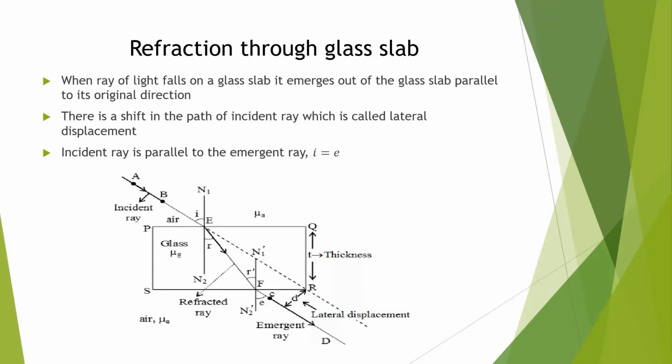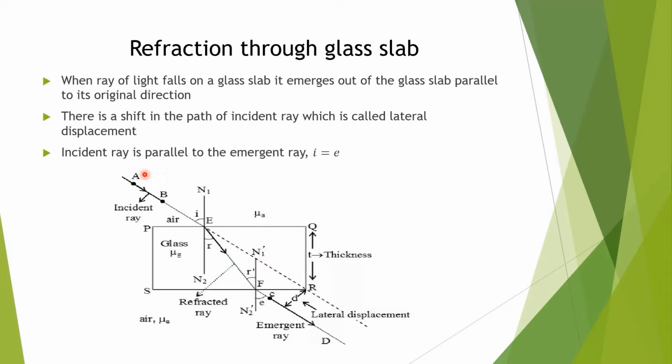In the figure, AB is the incident ray which is traveling in air. The angle made by it with the normal is the angle of incidence, that is I. After that it enters the glass, it bends toward the normal and the angle becomes R. Now the first normal is N1, N2, this line, and another normal is drawn here. These are parallel, that's why angle R here and here also angle R, because these are alternate angles.